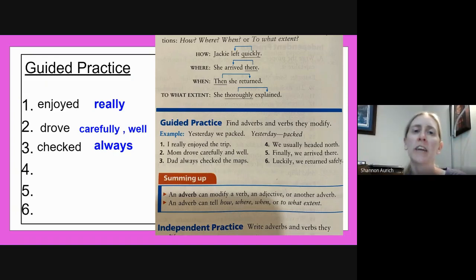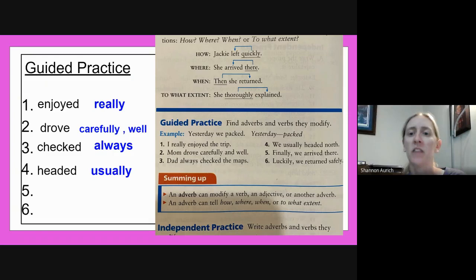Number 4, we usually headed north. We usually headed north. What's our verb? Headed is our verb. And what describes headed? Not where. We're not worried about north. It's usually. We usually headed north. Okay, to what extent?